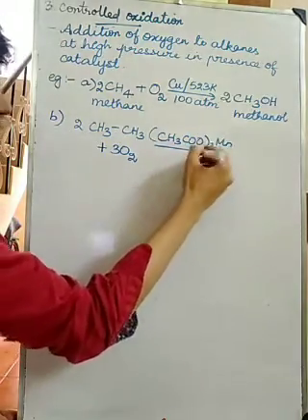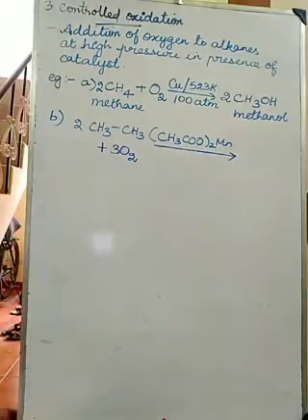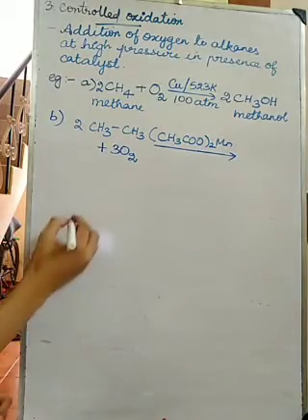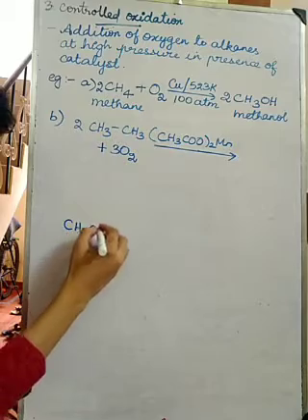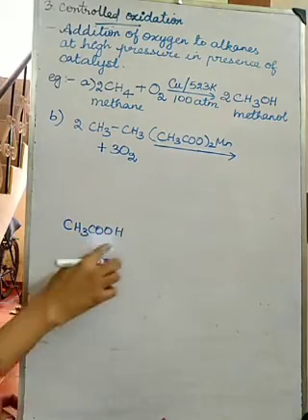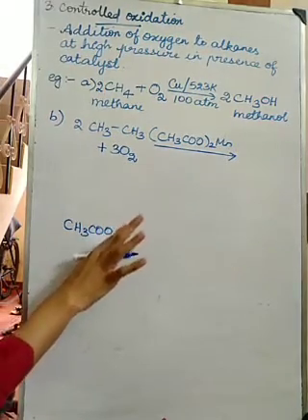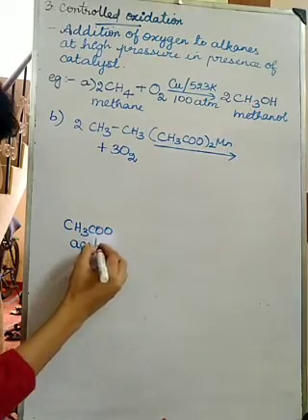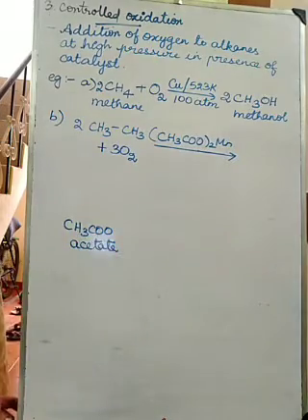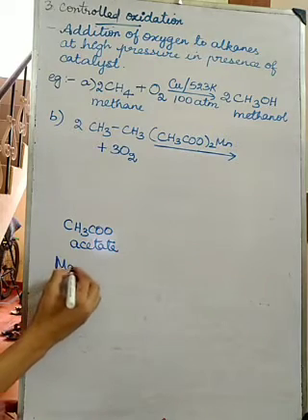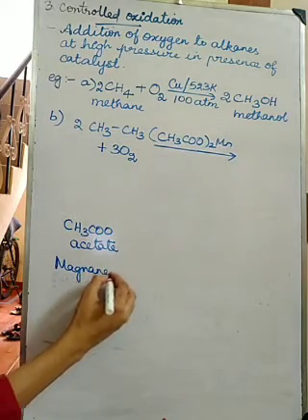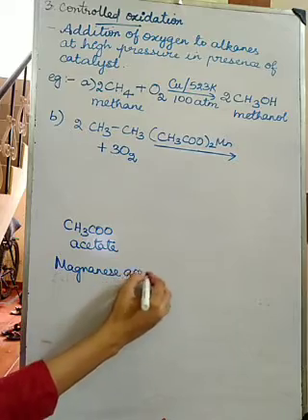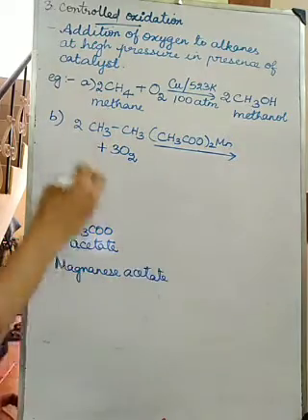What is the name of this catalyst? CH3COOH is acetic acid, CH3COO is acetate, and Mn is manganese. So it is manganese acetate. Manganese acetate is the catalyst.